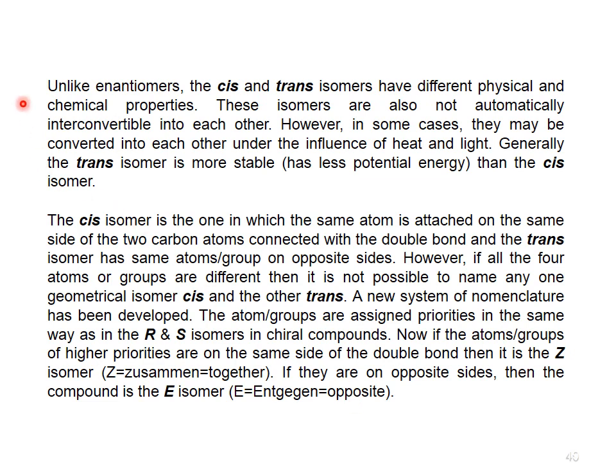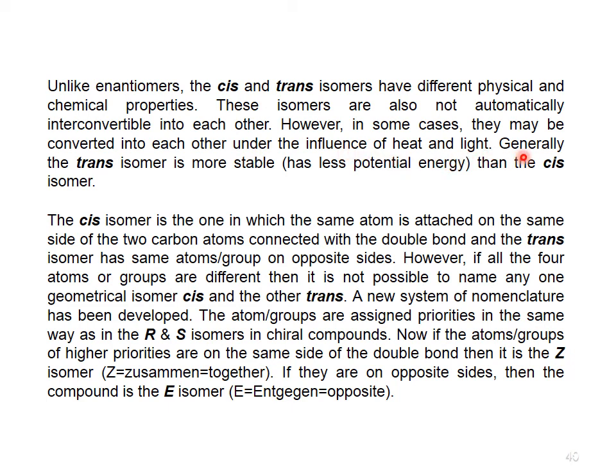Unlike enantiomers, the cis and trans isomers have different physical and chemical properties. These isomers are also not automatically interconvertible into each other. However, in some cases they may be converted into each other under the influence of heat and light. Generally, the trans isomer is more stable and has less potential energy than the cis isomer. The cis isomer is the one in which the same atom groups are attached on the same side of the two carbon atoms connected with the double bond, and the trans isomer has the same atom groups on opposite sides.